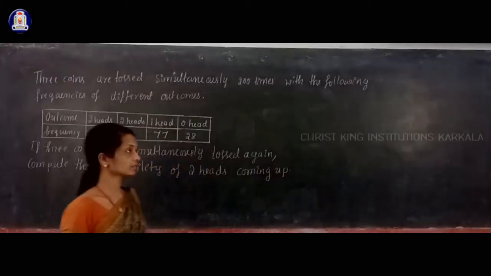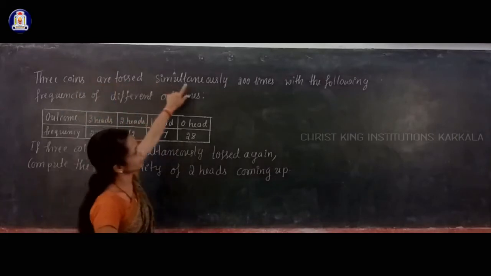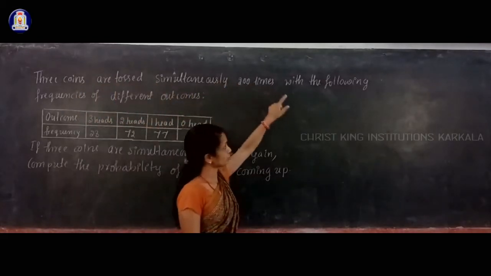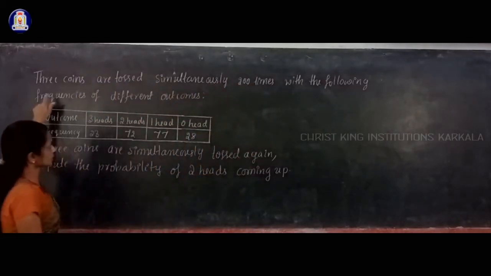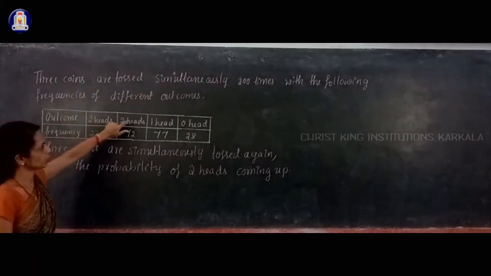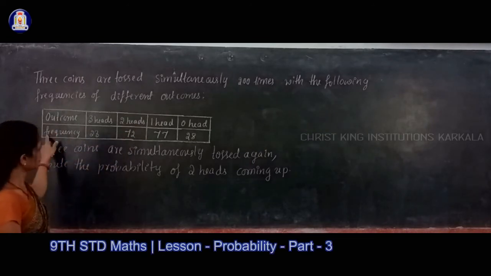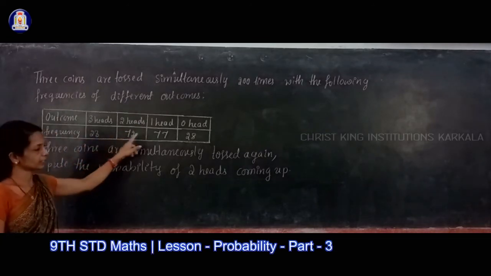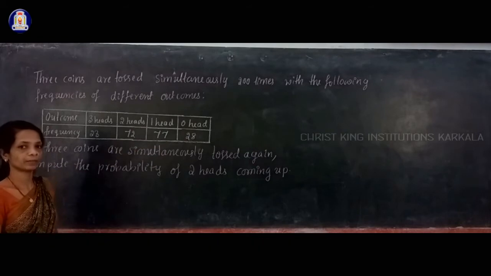Next problem is: 3 coins are tossed simultaneously 200 times with the following frequencies of different outcomes. Outcome 3 heads, 2 heads, 1 head, 0 head, and frequencies 23, 72, 77, 28.